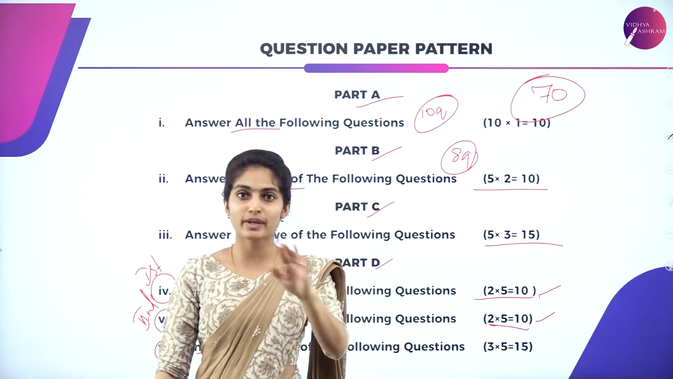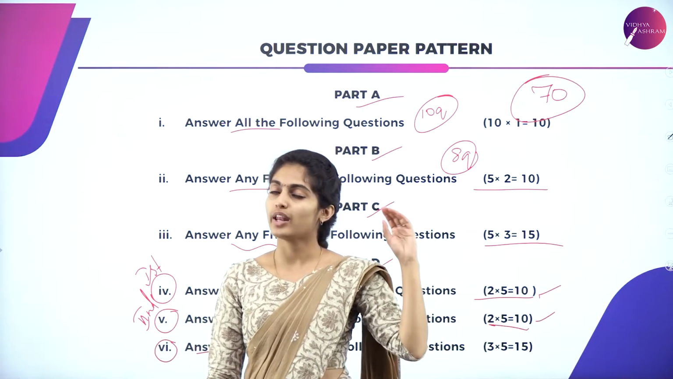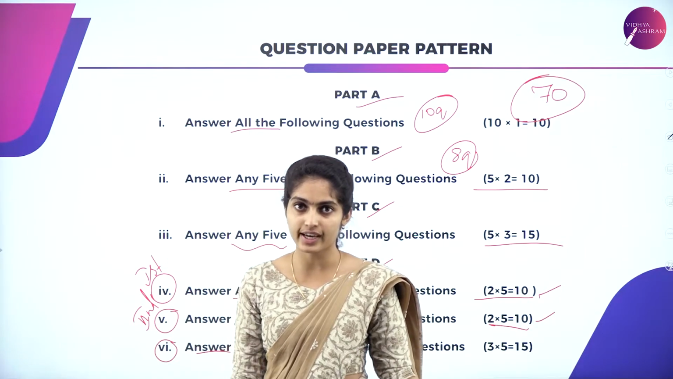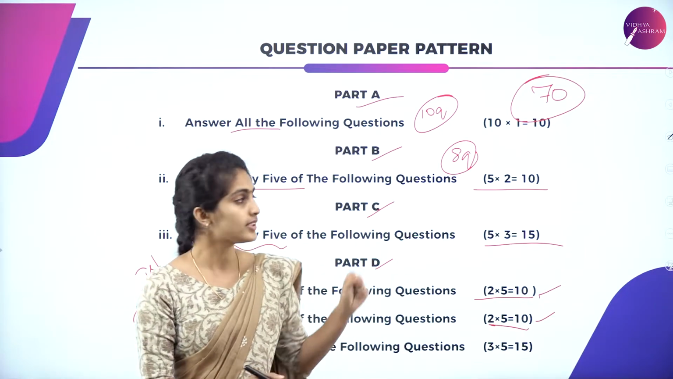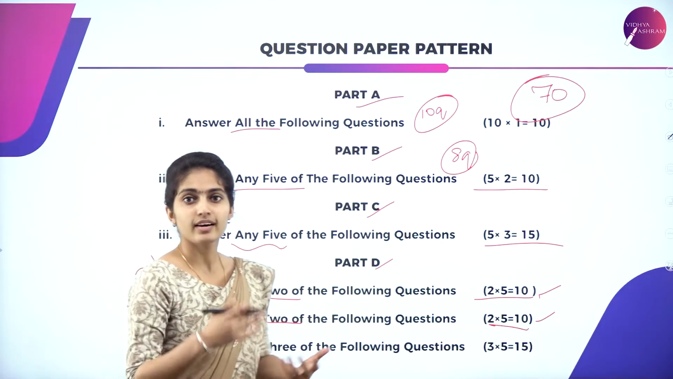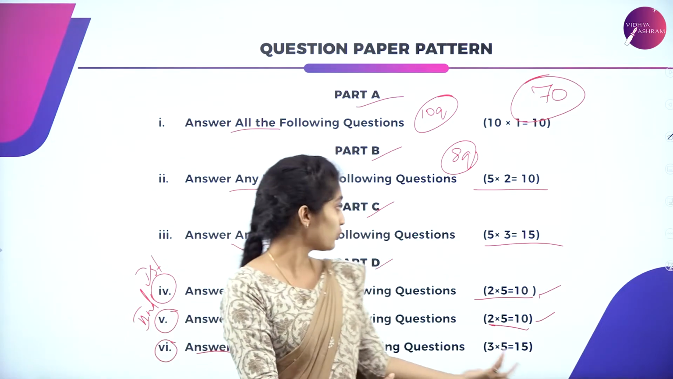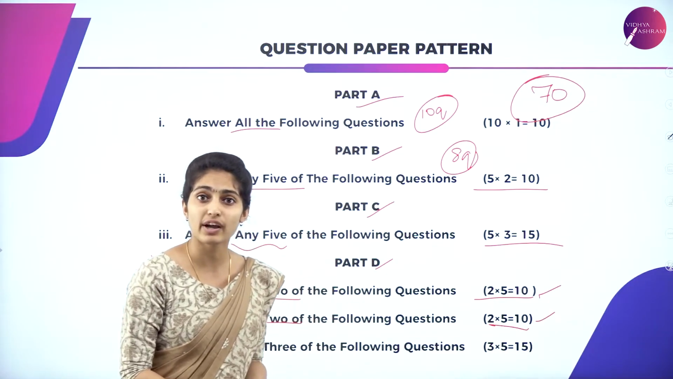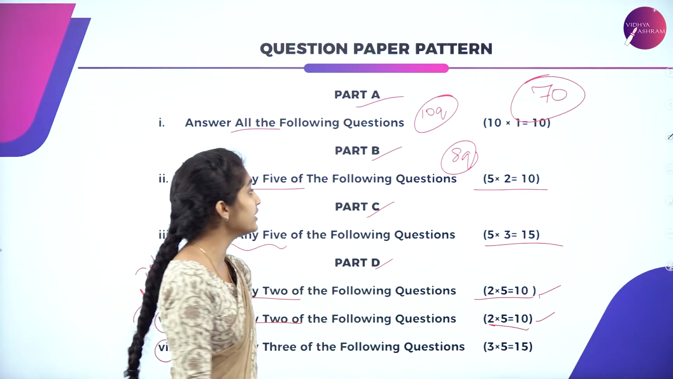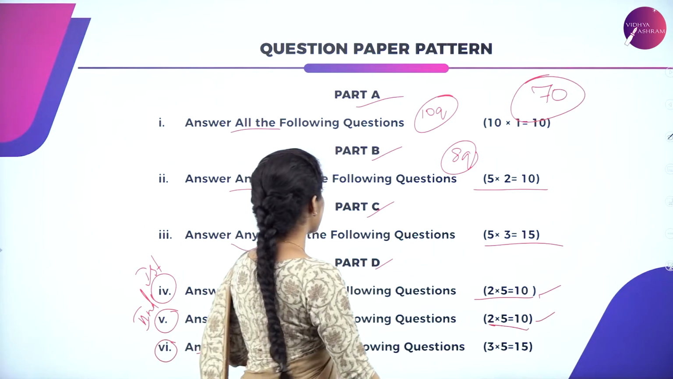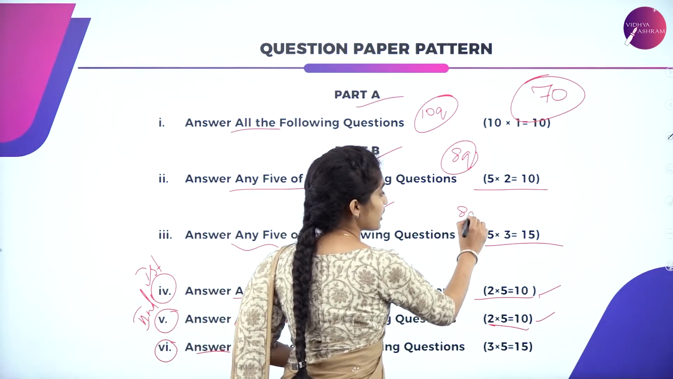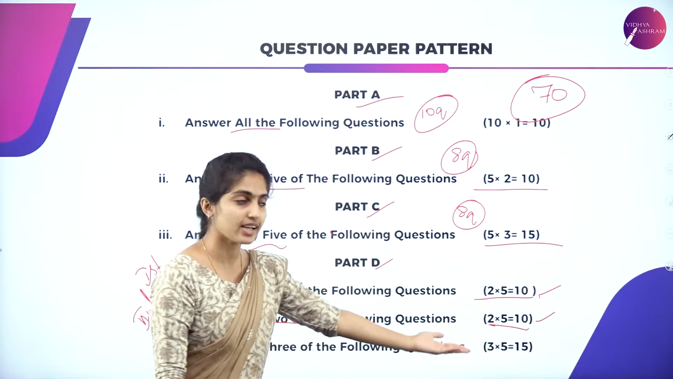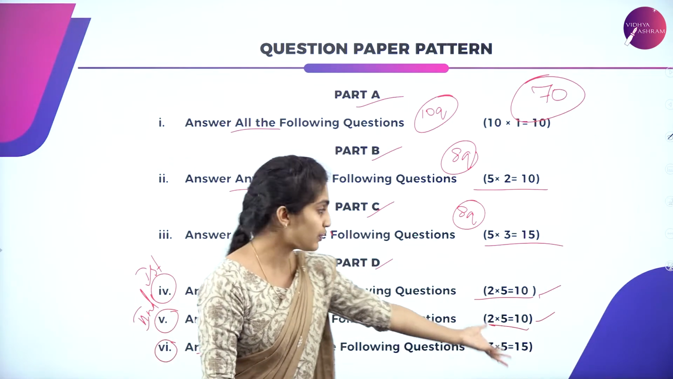Okay, first main, there is no option, so you will have to attempt all 10 questions and grab 10 marks. And then part B, 8 questions are given over there. So you will have to write any 5 of the questions where 3 are discarded. So 5 into 2, again it is 10. Part C, again any 5 of the questions out of 8 questions. So 3 questions you can discard. Then 5 into 3, it is 15.